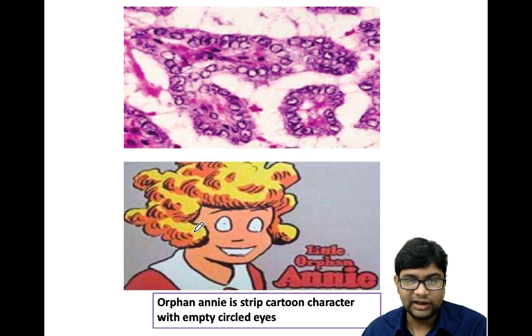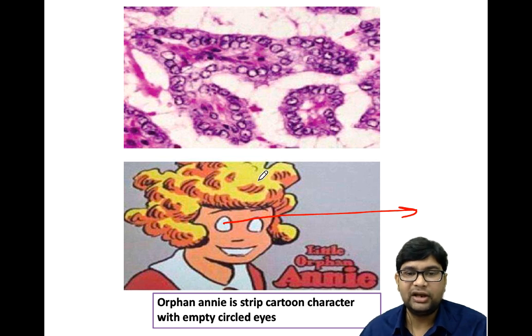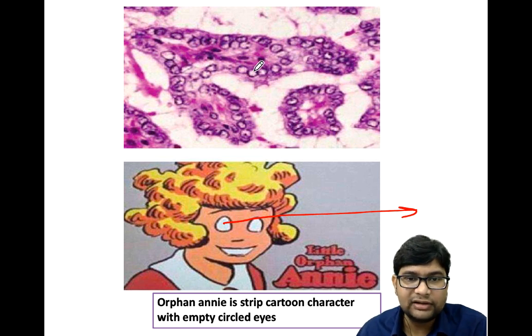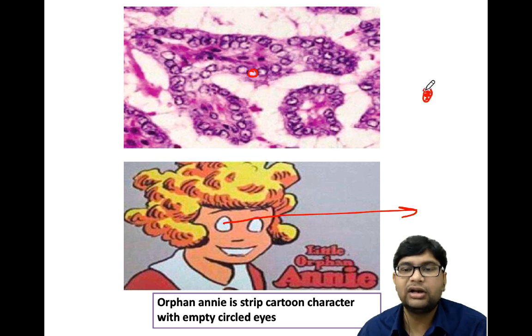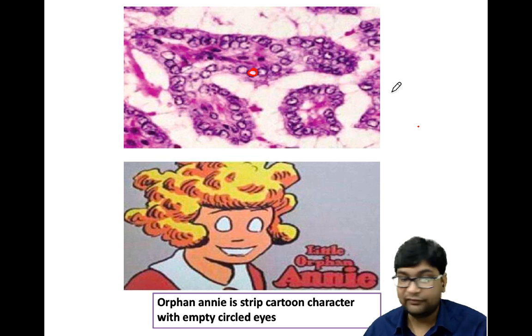This is Orphan Annie, a strip cartoon character with empty circled eyes. So in papillary carcinoma of thyroid, you will see that the cells have nuclei with an empty circle, optically clear, as if the eye of this cartoon character, Orphan Annie.